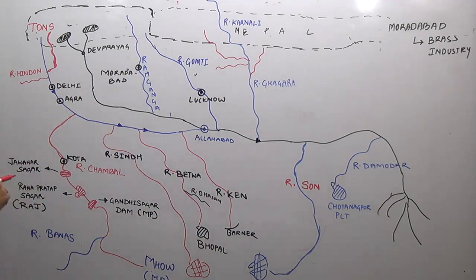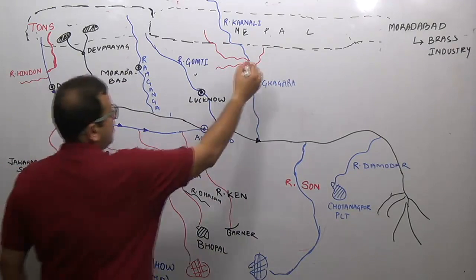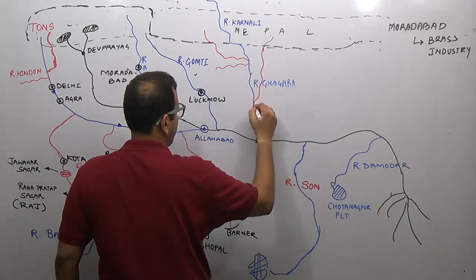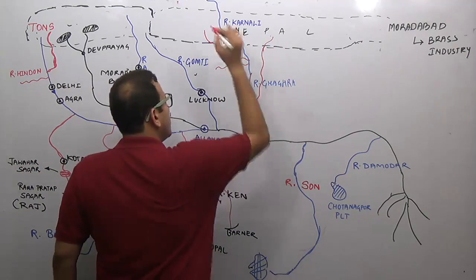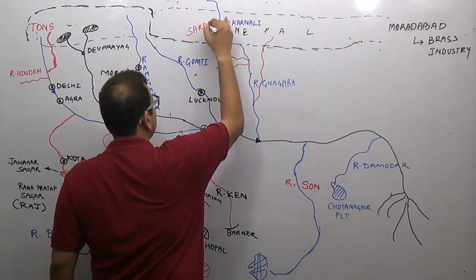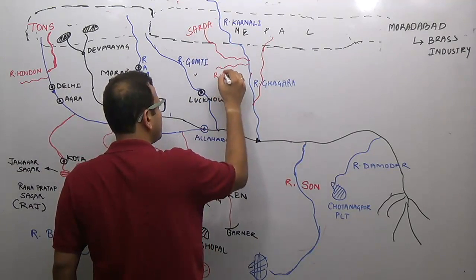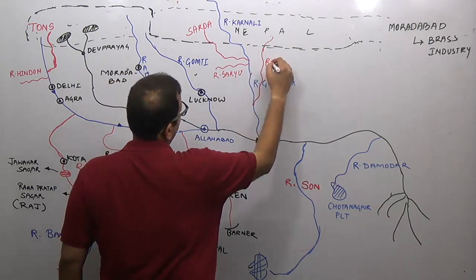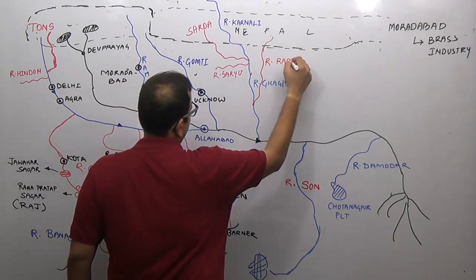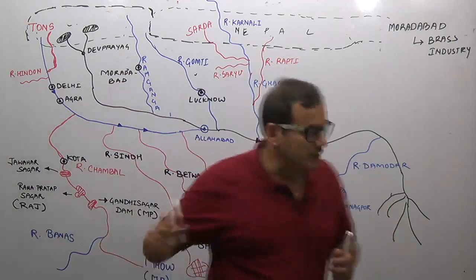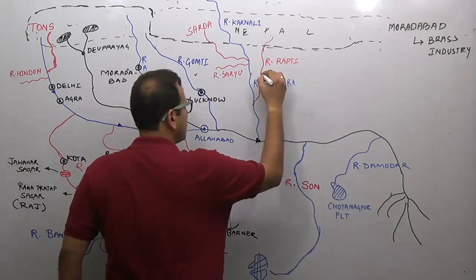Sarda, Saryu and River Rapti. On River Rapti is Gorakhpur.